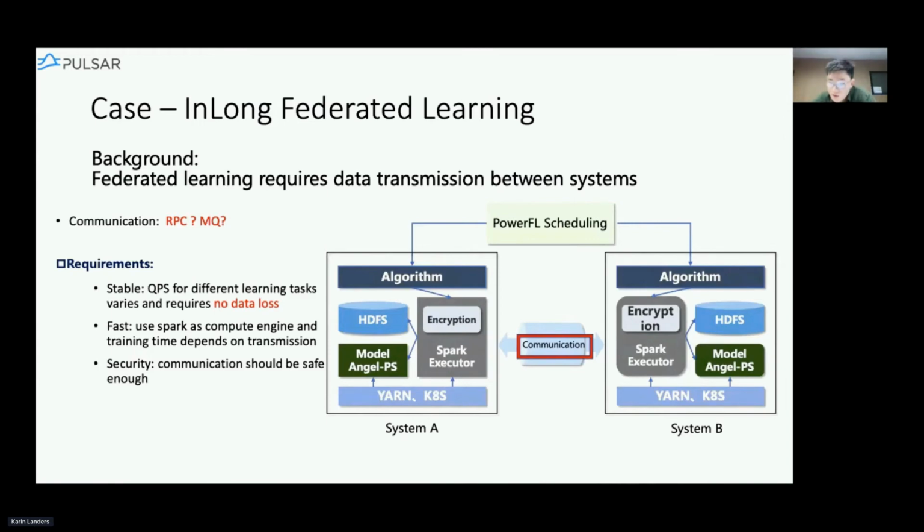So how do we transport all the data from one party to another? As you can see from the picture, PowerFL is a federated learning platform designed upon Angel, which is a machine learning algorithm library. First of all, we have to choose the communication method, whether it's RPC or MQ.